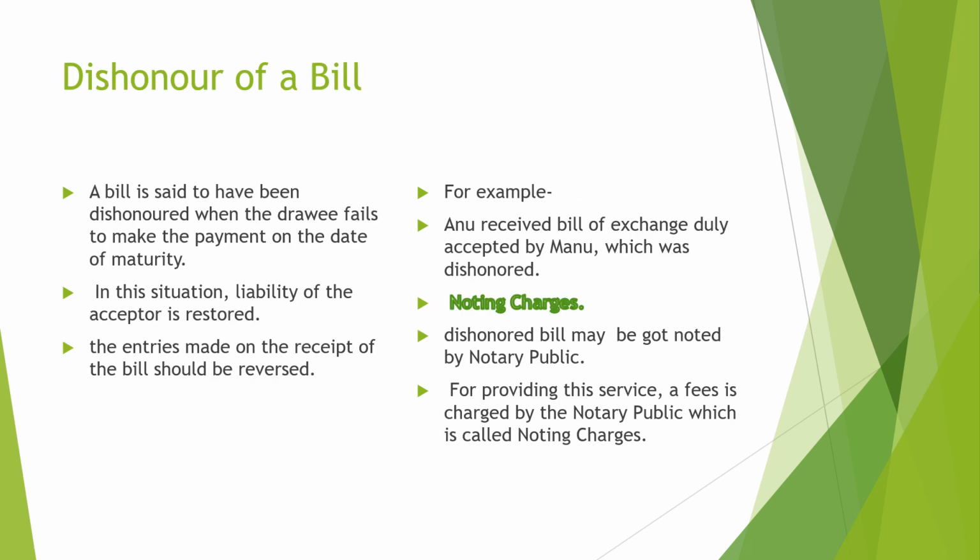Again, a bill is said to have been dishonored. So the question is, what is dishonor, and when is a bill said to be dishonored? A bill is said to be dishonored when the drawee fails to make the payment on the due date of maturity. In this situation, the liability of the acceptor is restored. So all the entries made on the receipt of the bill should be reversed. Here an example is given. Under this situation, the bill is noted by a notary public and he charges some money, that is called noting charges.